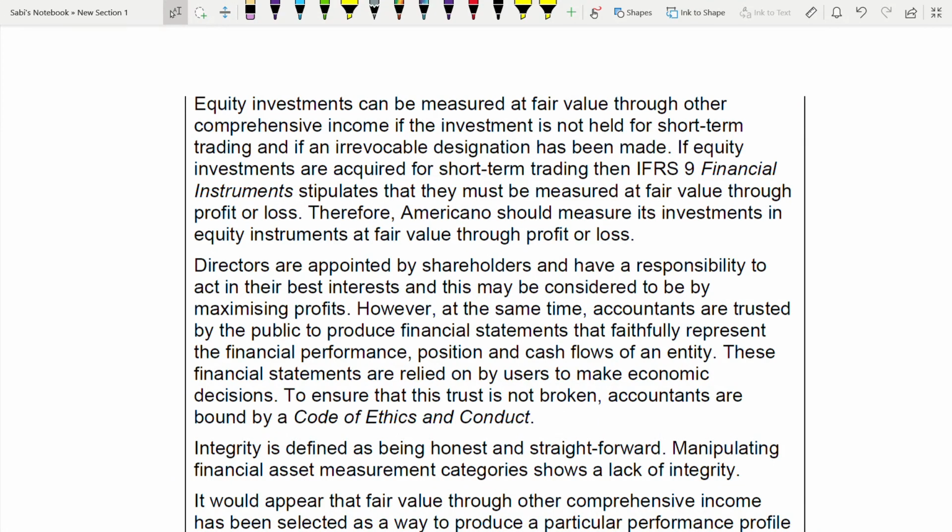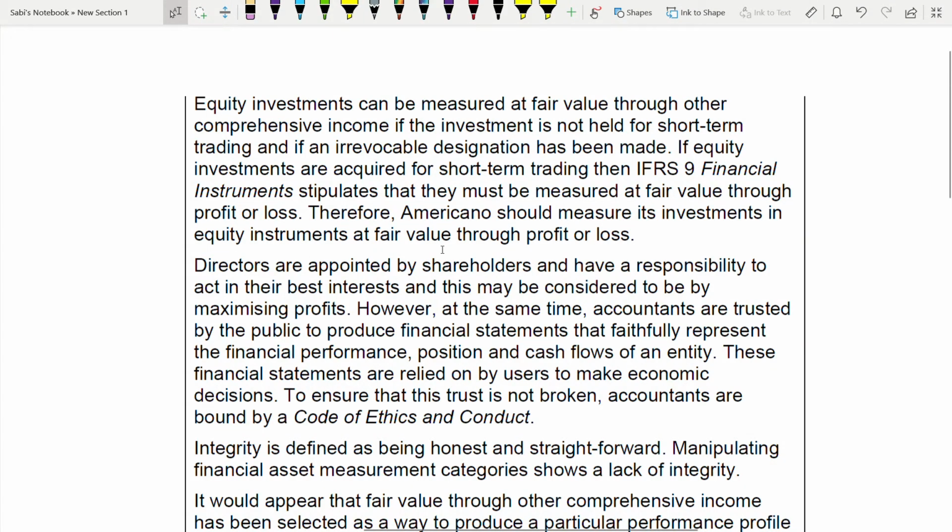Equity instruments can be measured at fair value through OCI if the investment is not held for short-term trading and if an irrevocable election has been made. If equity investments are acquired for short-term trading, IFRS 9 stipulates that they must be measured at fair value through profit and loss. Remember, it should be not held for trading, but this is held for short-term trading. You cannot use OCI; it should be measured at fair value through profit and loss. Therefore, Americano should measure its investment in equity at fair value through profit and loss.